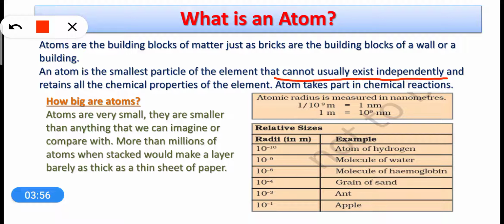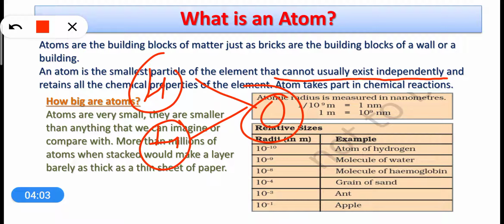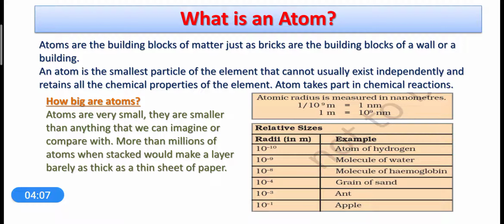For example, atoms of hydrogen combining with atoms of oxygen to make water. So I hope you understand this line. But why is the word usually used? Usually means most of the time the atoms cannot exist independently for most of the elements. But there are certain elements in which atoms can exist independently.